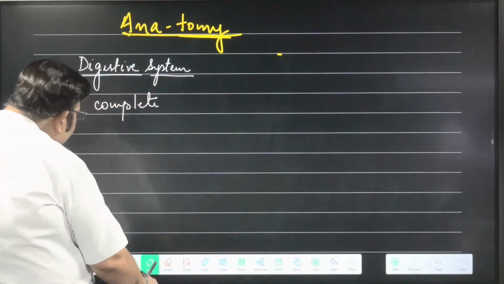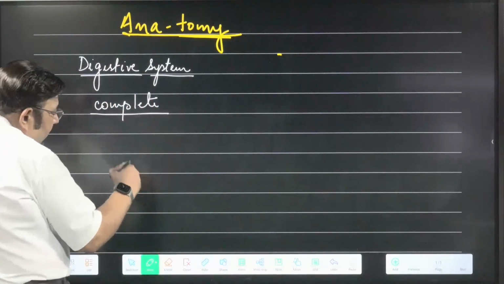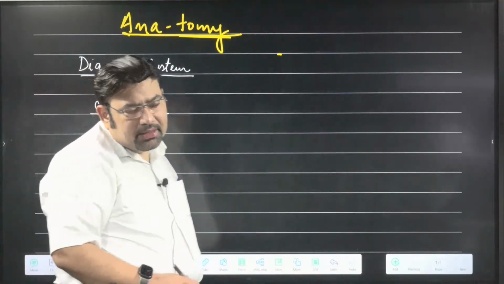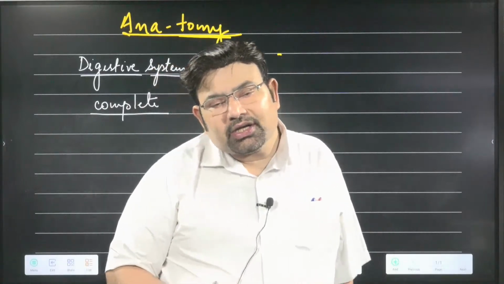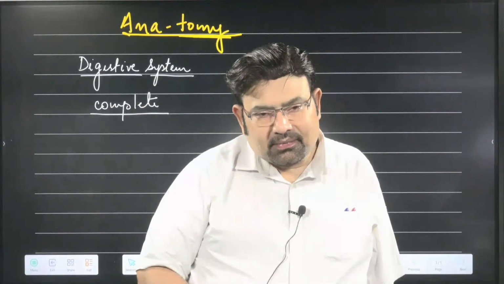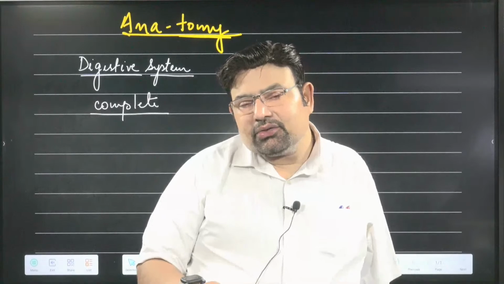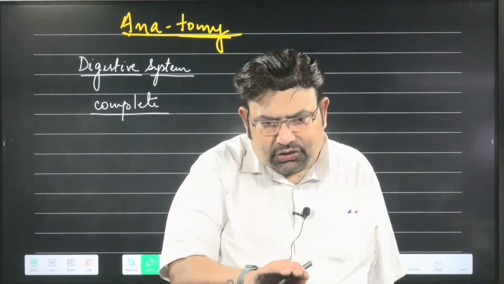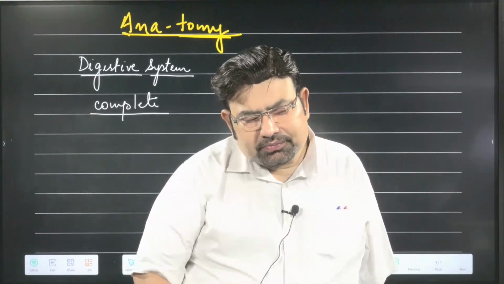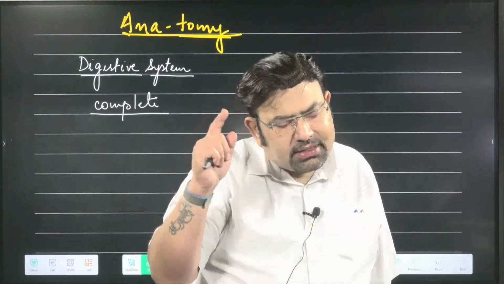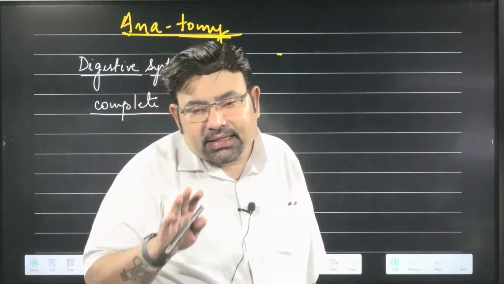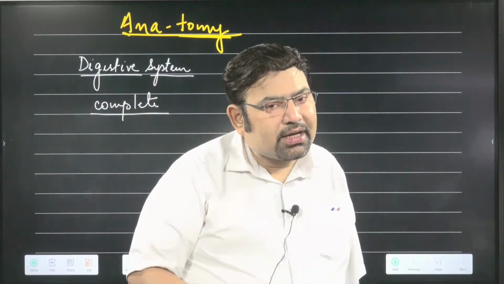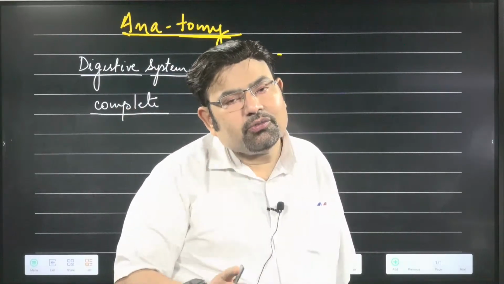So it is a complete digestive tube and they also have a tube within a tube body plan. My question is, in which phylum did the tube within a tube body plan start for the first time? You can simply answer in very short also. Yes, ASC is enough for me. Very good. In Aschelminthes, the roundworm, for the very first time, tube within a tube body plan.